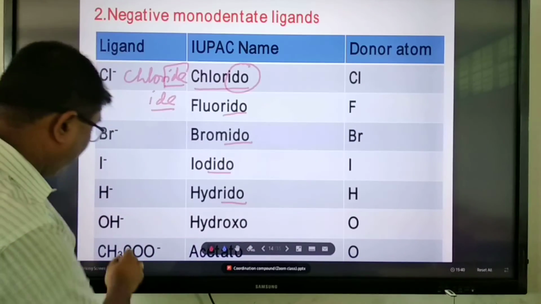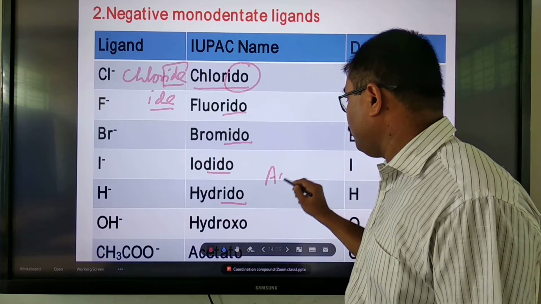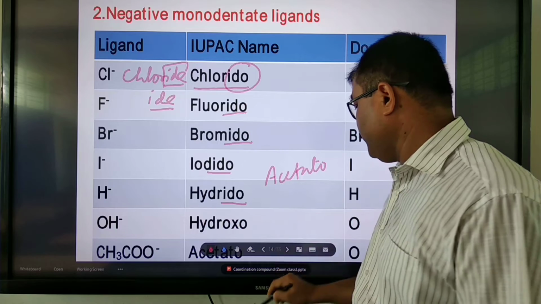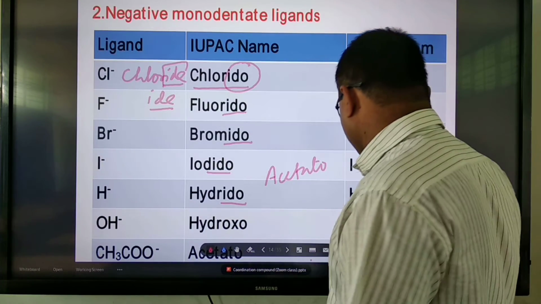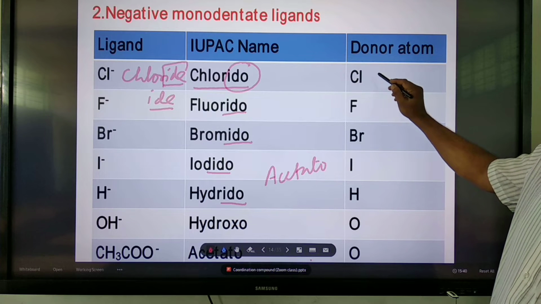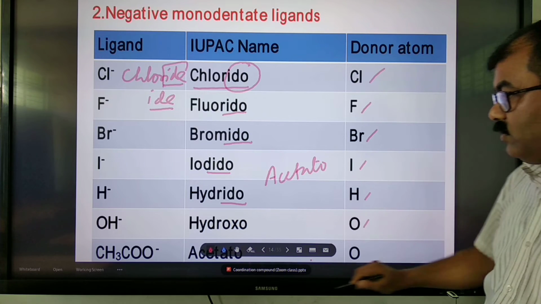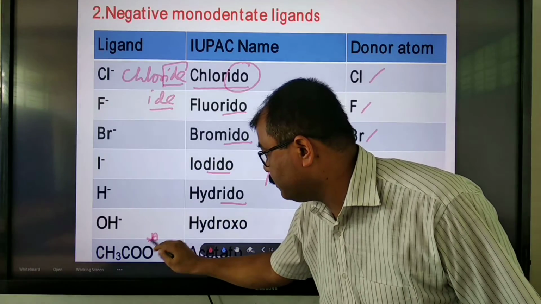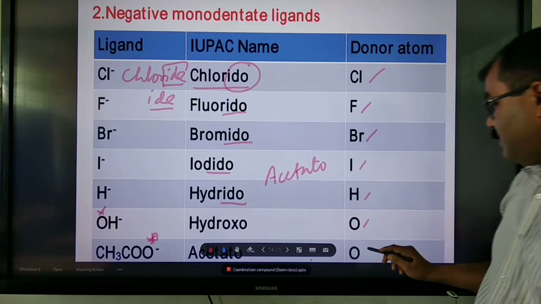Here is acetate, CH3COO minus. The donor atoms are obviously chlorine, fluorine, bromine, iodine, hydrogen. Here oxygen is the donor atom, and in acetate the donor atom is this oxygen.